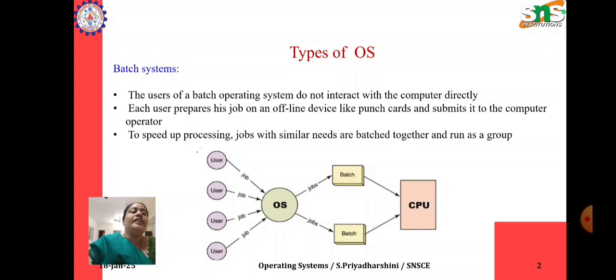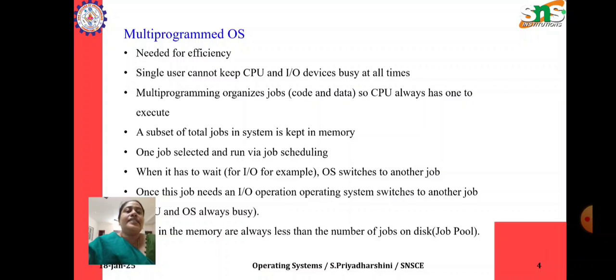So here the utilization of the CPU is very poor. Many times the CPU would be idle. So to overcome the CPU utilization problem, the next type of OS is multi-programmed OS.